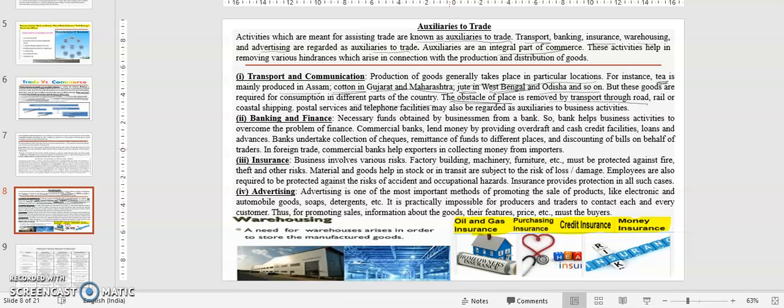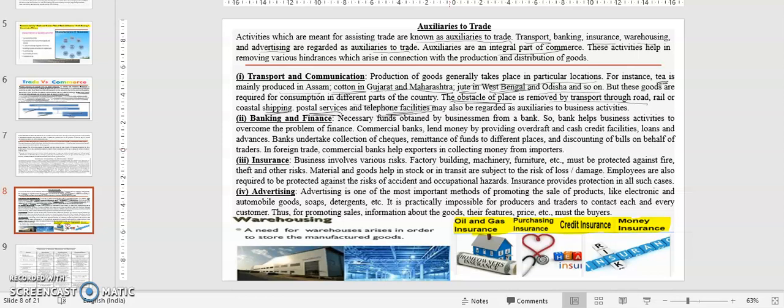That can be through road, rail or coastal shipping, that is through ships. That may be through postal services, like through post it can go from one place to another, like when you are ordering on Flipkart or Amazon. And telephone facilities may also be regarded as auxiliaries to business activities. Why telephone facilities?